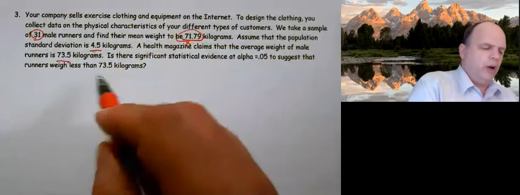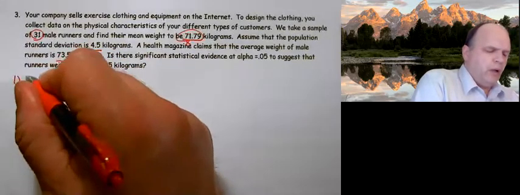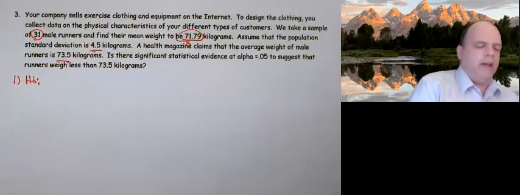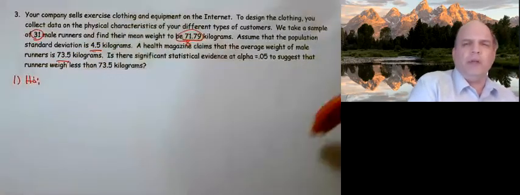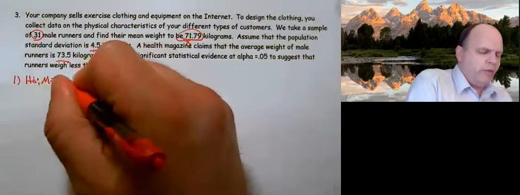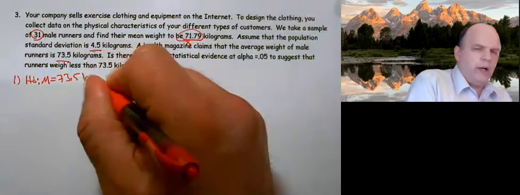All right, so the null hypothesis, number 1. H0. Well, the general belief is that mu equals 73.5 kgs, kilograms.